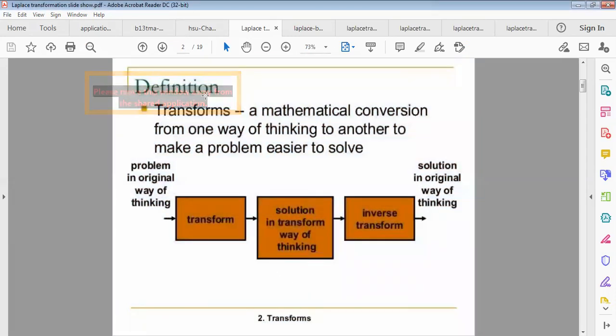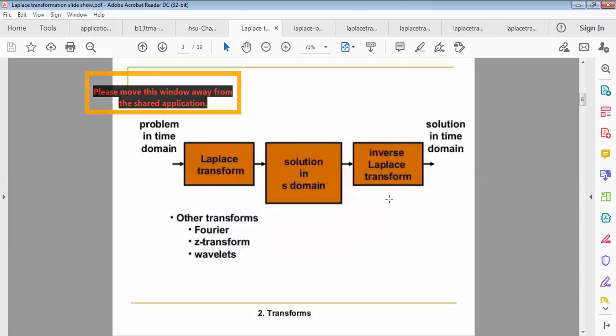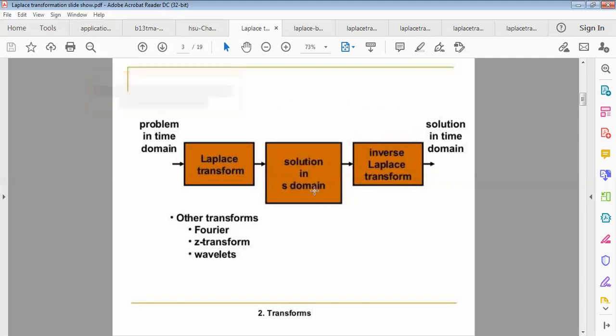The definition of transform: what is actually a transform? By definition, a transform is a mathematical conversion from one way of thinking to another to make a problem easier to solve. The problem in the original way of thinking can be transformed to a solution in the transform way of thinking, then the inverse transform will give the solution in the original way of thinking. So the problem in time domain, the Laplace transform will give the solution in s domain, and the inverse Laplace transform will give the solution in time domain. Remember it.